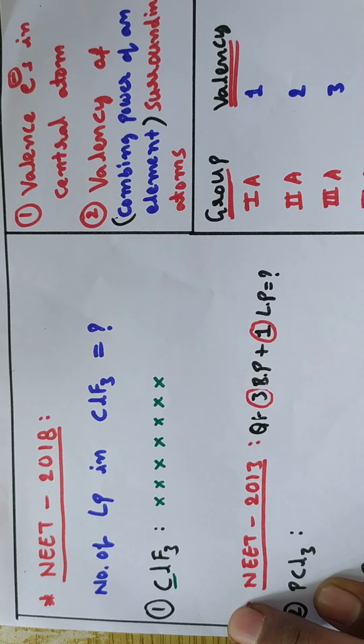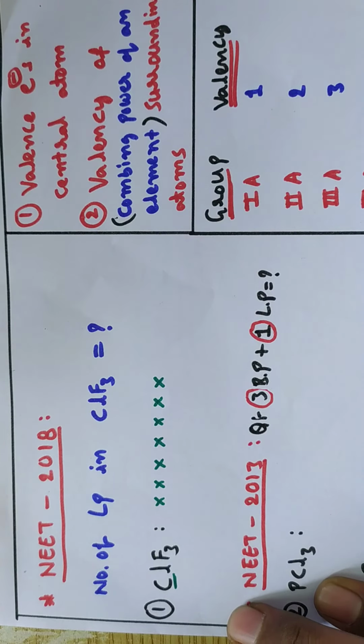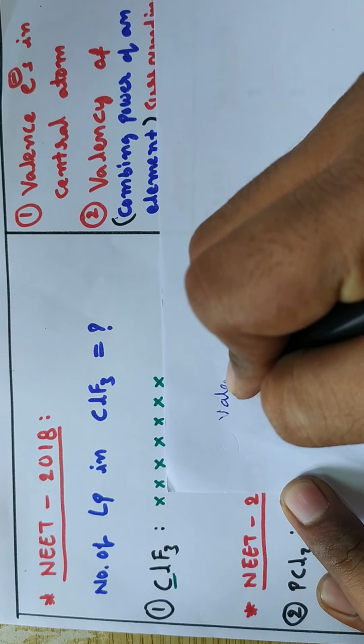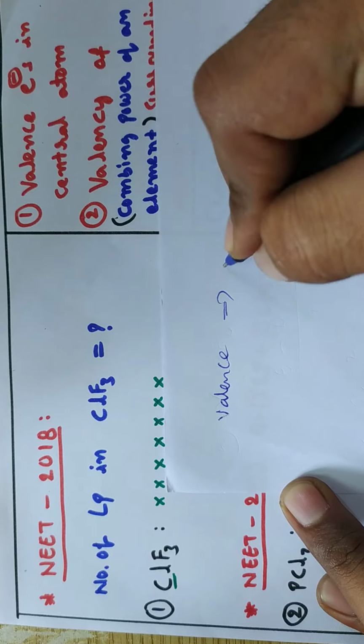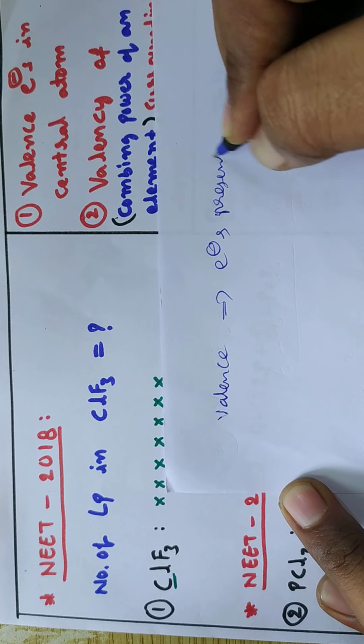That is, what is valence and what is valency. Simply, valence is nothing but the electrons present in the outermost shell.